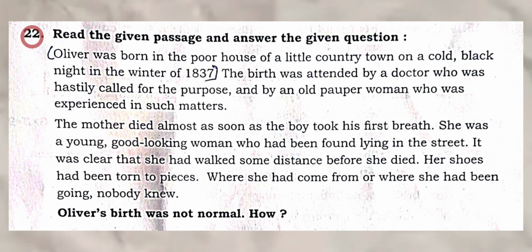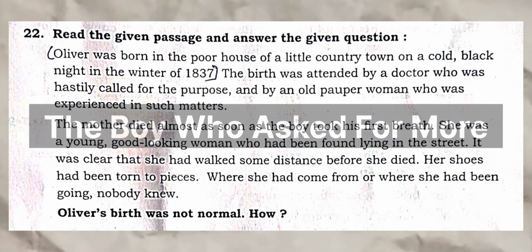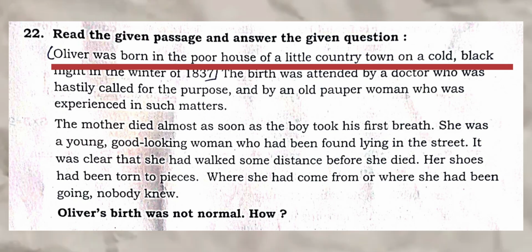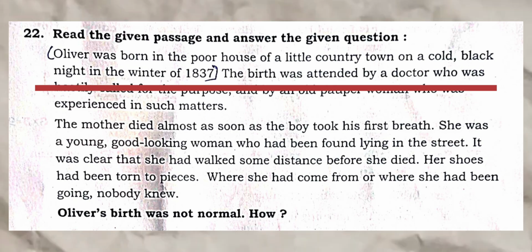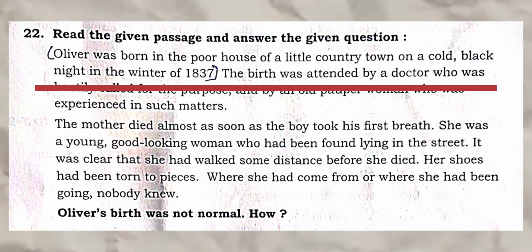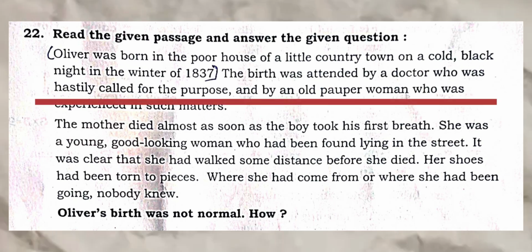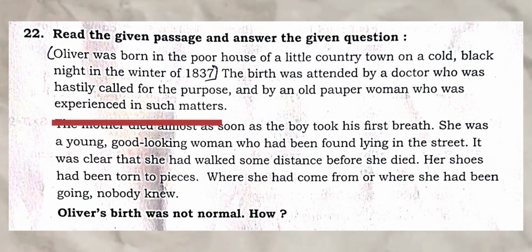Question 22. Read the given passage and answer the given question. Oliver was born in a poor house of a little country town on a cold, black night in the winter of 1837. The birth was attended by a doctor who was hastily called for the purpose and by an old pauper woman who was experienced in such matters.